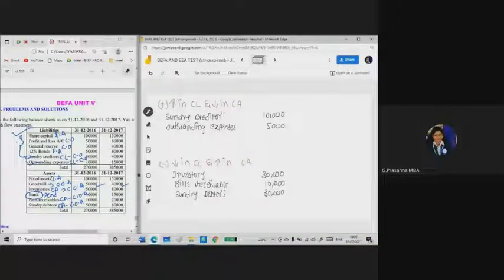So from this 65,000 you need to deduct the less items. How much is it in total? 30 plus 10 is 40, plus 30 is 70. So here you will be getting 5,000 minus 5,000 as cash from operating activities.